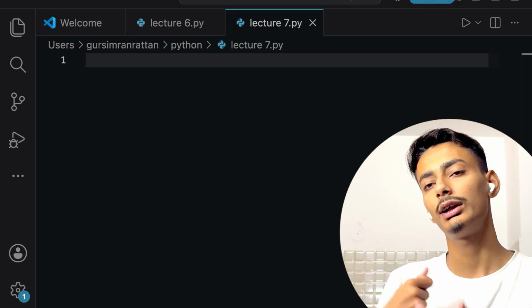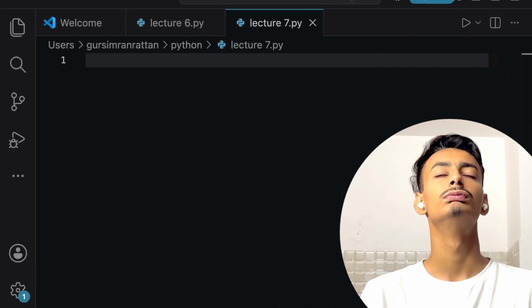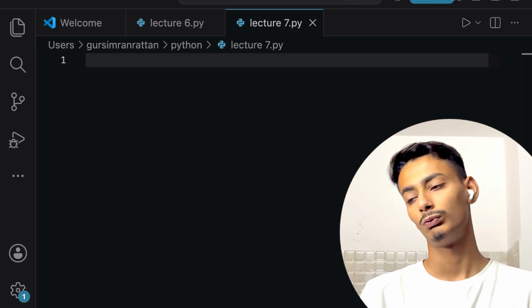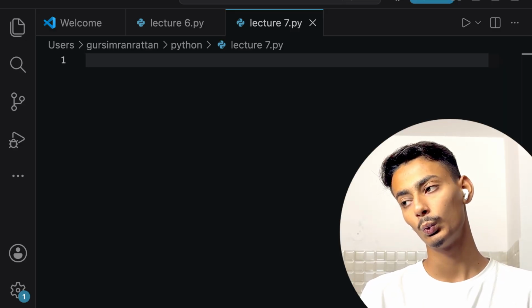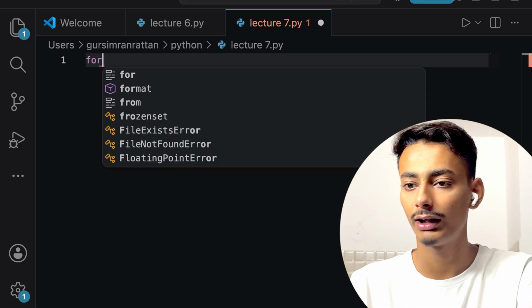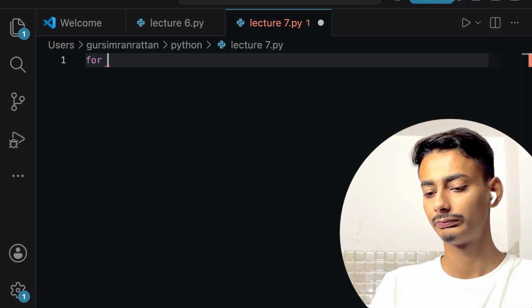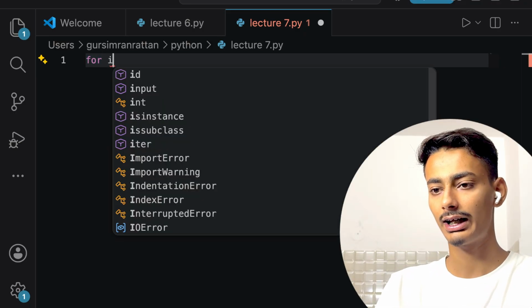Let us take a question. If I want to print numbers from 1 to 10, let us say, for that I will be writing for. After for, I is just an iterator.